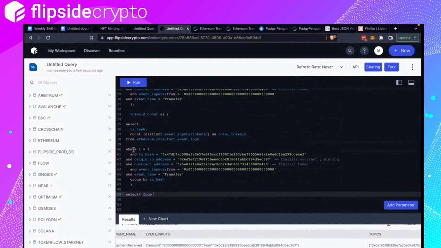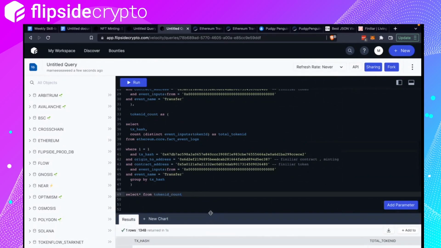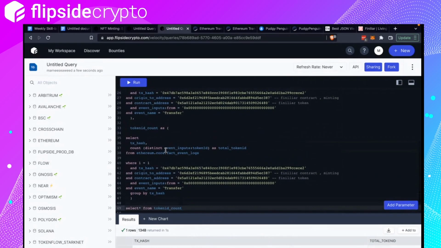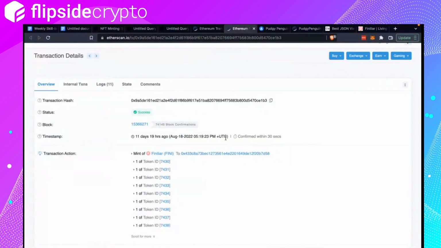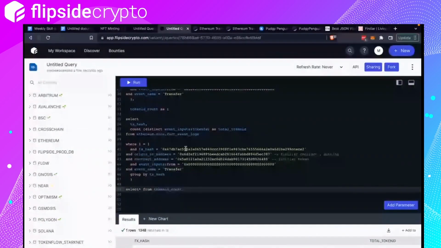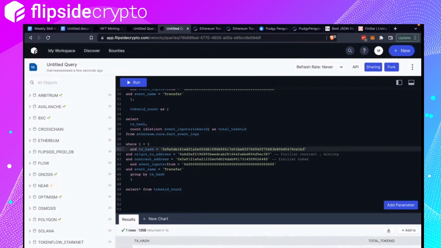So select all from what? So I'm testing out each of the things I just made. So total token ID 1, which is correct. There's only one in this transaction hash. If we were to put this transaction hash instead, we should get 10. Nice, there you go, 10.